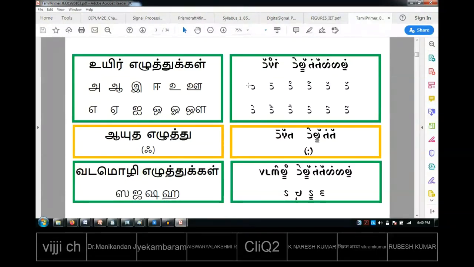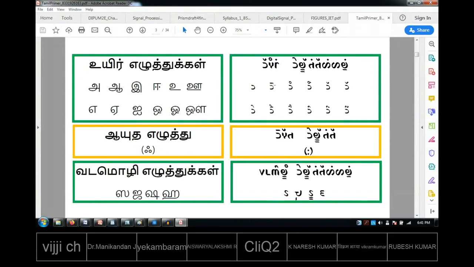The base shape is the same. It is looking like a C shape in reverse, right? From A to Au, everything has the same shape, and on the top something is happening. How to remember the top, I will tell you. Whenever you pronounce a letter for a long time, you have to put a dash on the top.